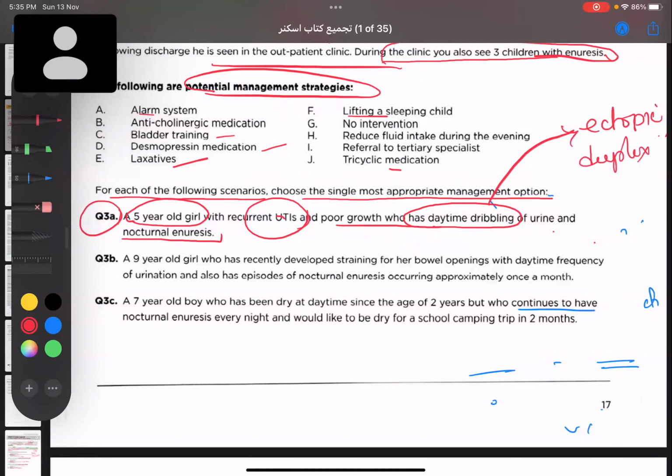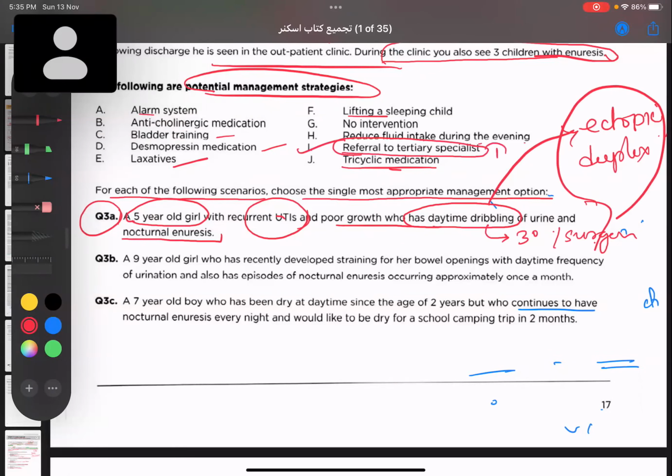Since this is a matter of surgery, this is actually the work of the Department of Surgery, so we'll refer her to a tertiary center. We have this option: tricyclic medication, refer to surgical tertiary specialist, reduce fluid intake, no intervention. Yes, this is our correct answer. This is the first one. Do we agree? Because she came with UTI and she has day and night symptoms.